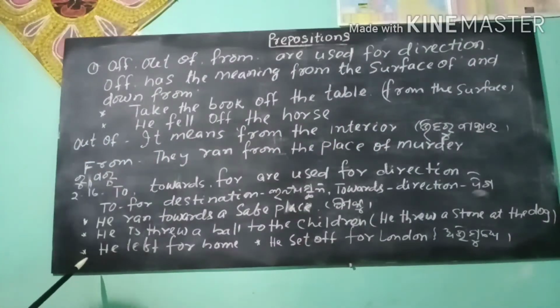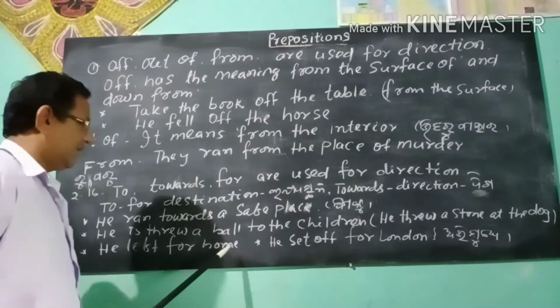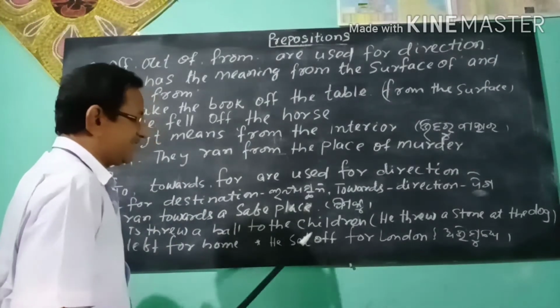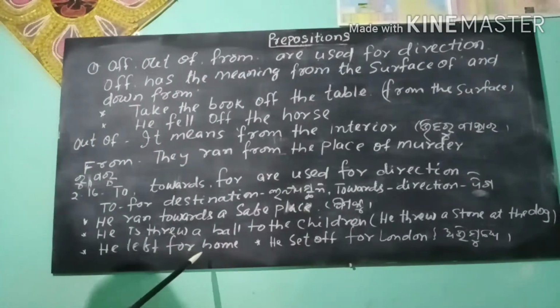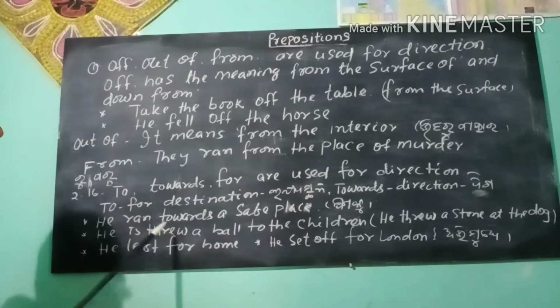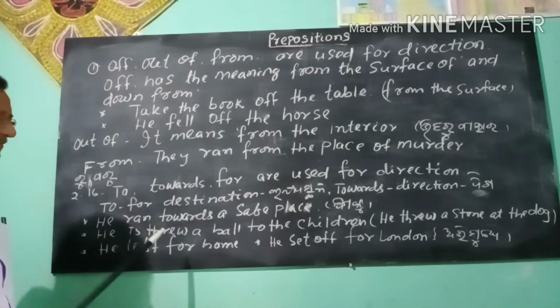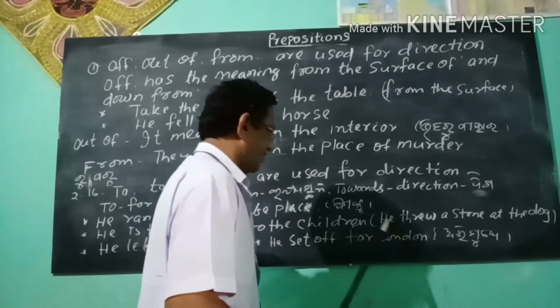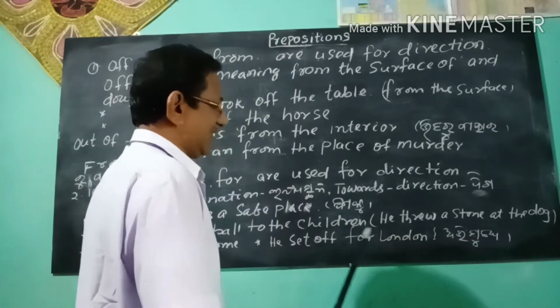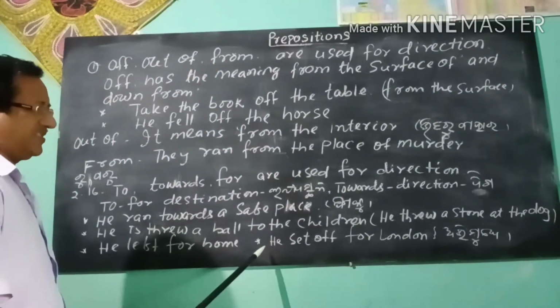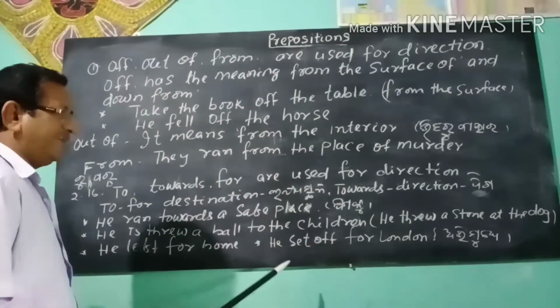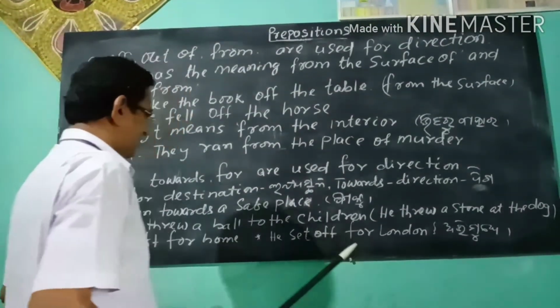Next we see he left for home, or he set off for London. He left for home. He set off for London. Here, in both the cases, for means towards a destination.